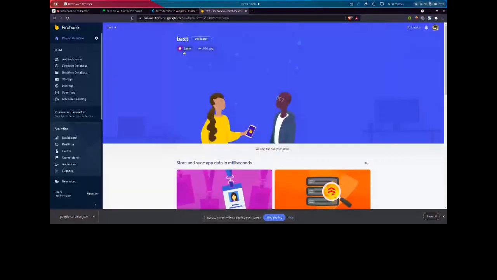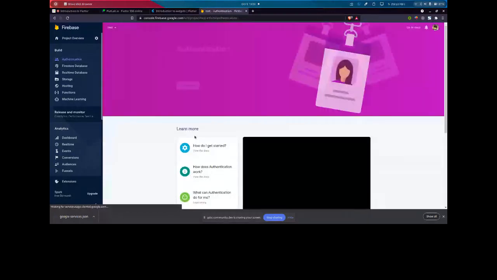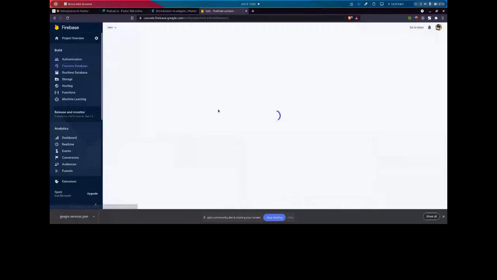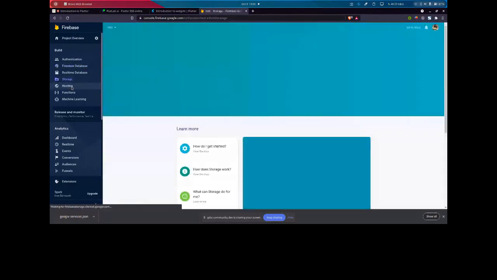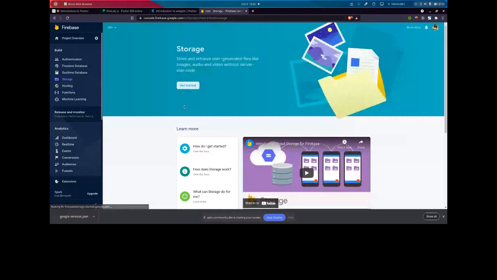Now our application is here. Now Firebase provides other functions like authentication. You can use the authentication method over here. This has a database over here. You can use the database. You can use the storage. You can even host your application on the internet. This application is basically a website. So these are the features that Firebase already provides us without setting up a server. You can say that you don't have to set up a server for that. You can use Firebase as a server where you can get all the features, and all of these are abstracted. You just need to import their packages and it will be ready to go.